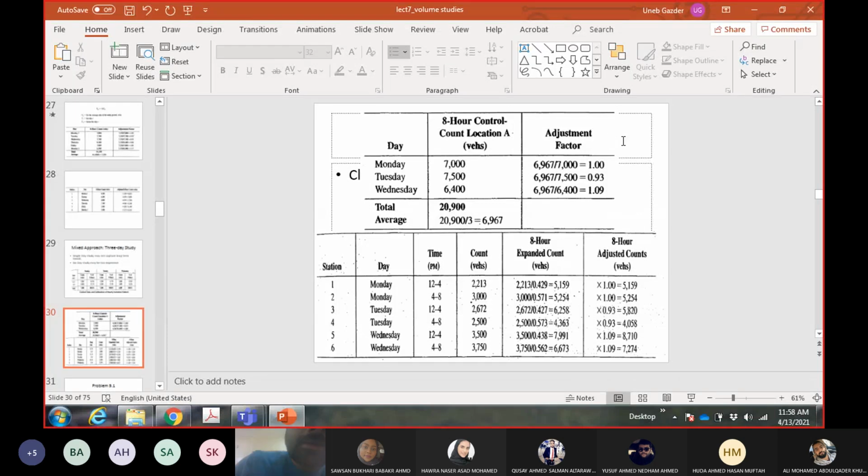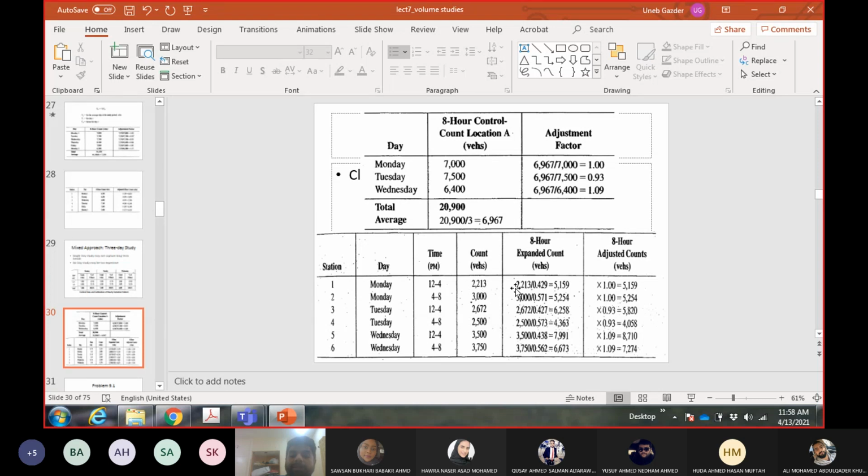Now in the bottom table, in the first 4 columns, you see the data collected at the coverage count location. Each day you see 2 locations being covered, 1, 2 covered on Monday, 3, 4 covered on Tuesday, and so on. And then you see the counts are for 4 hours on each location. First of all, you convert this 4 hour count into 8 hours.